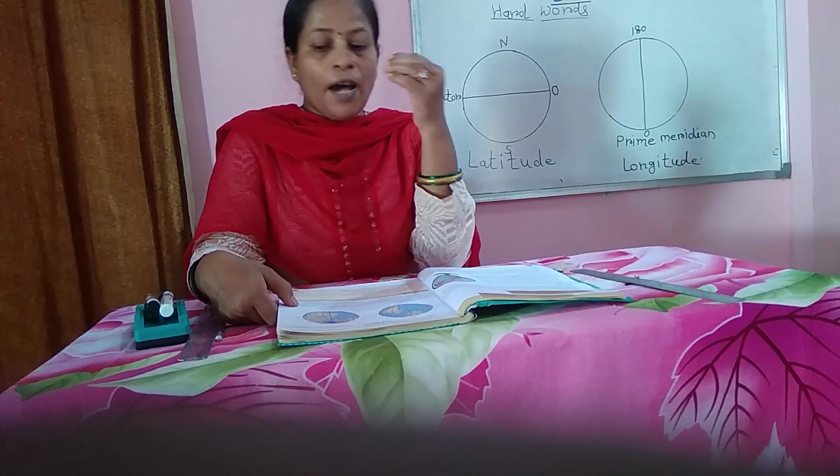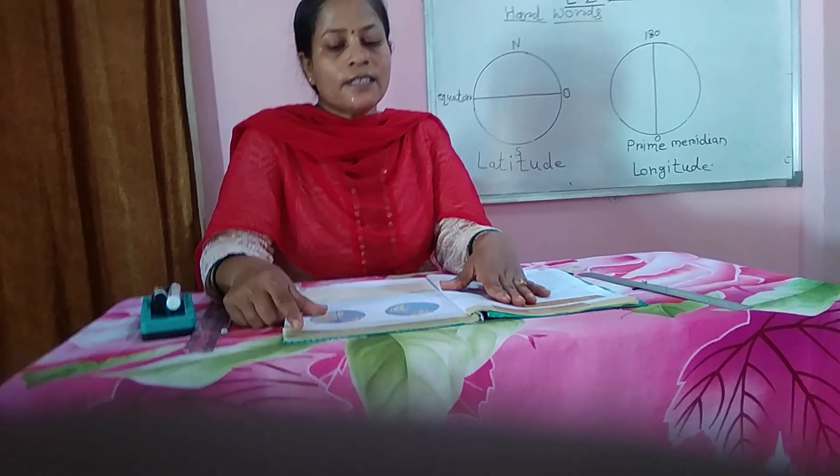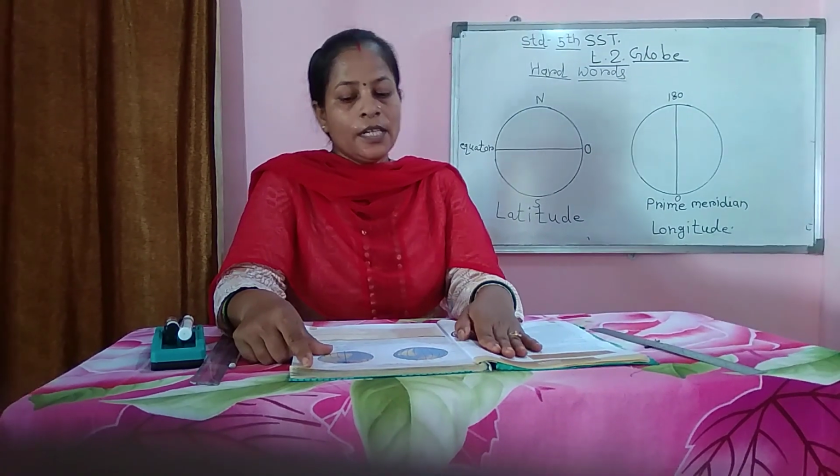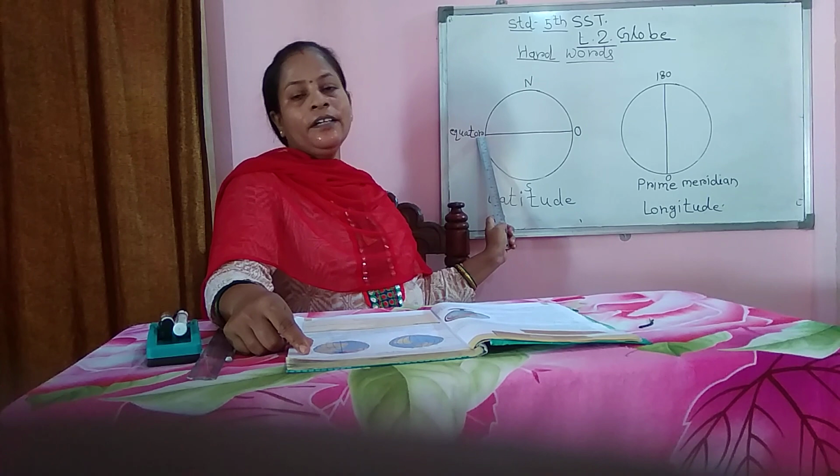The equator is marked with 0 degree and the latitude closest to either of the two poles is marked 90. This is called 0 degree and here is called 90 degree.